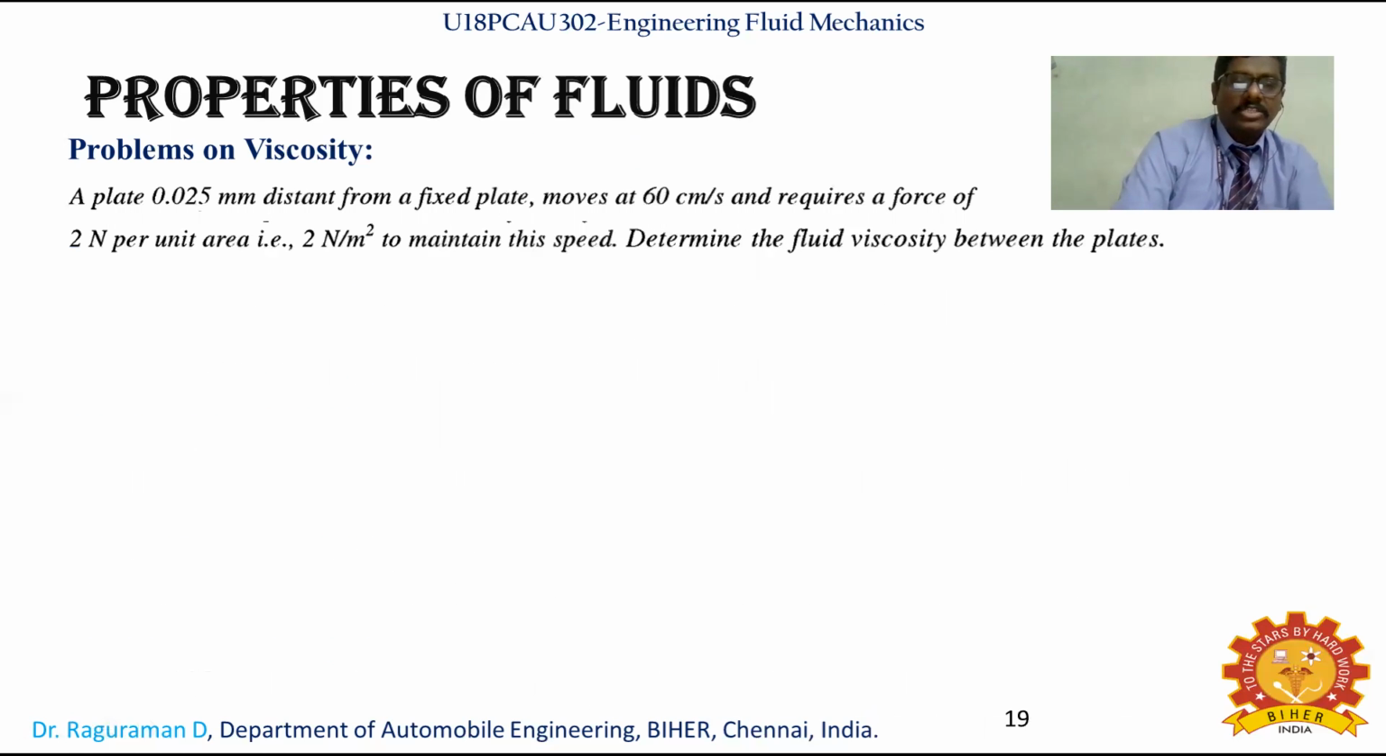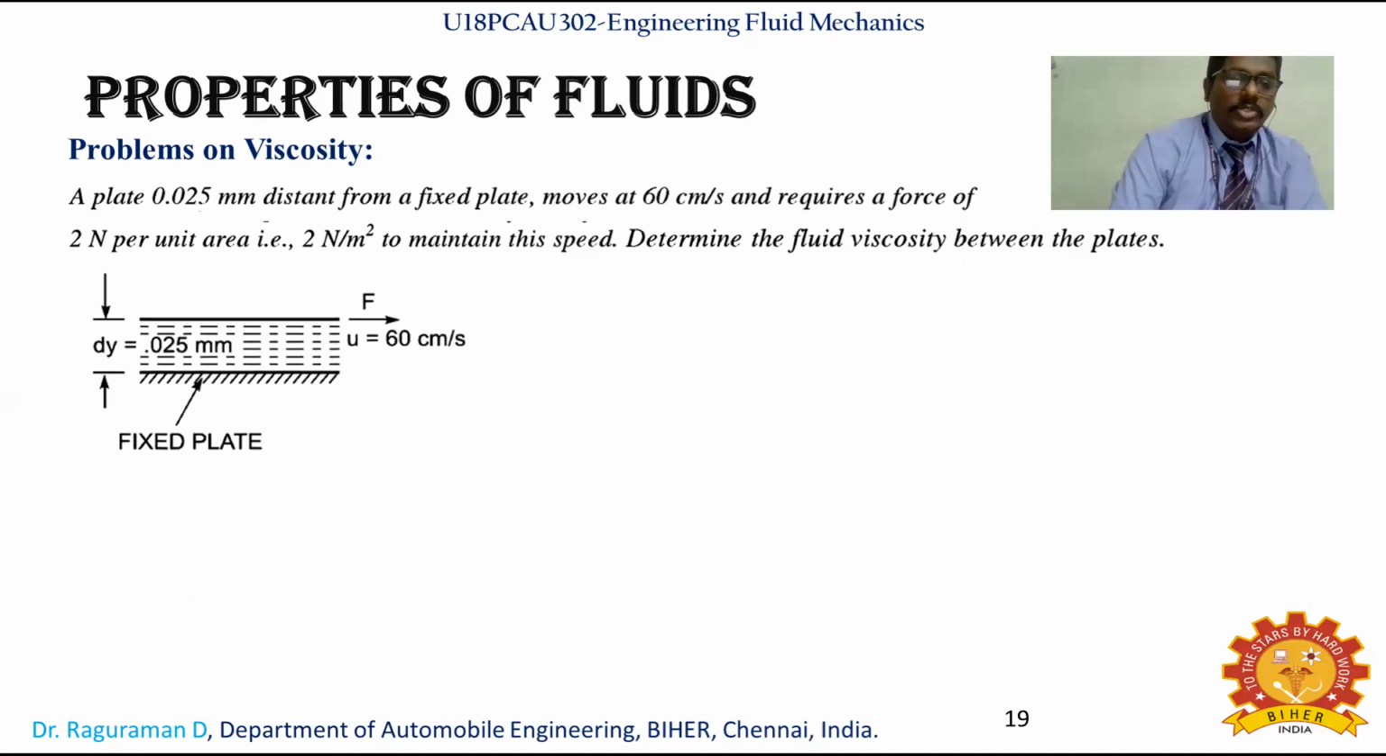So now the plate is given 0.025 mm distance from the fixed plate, and it moves with 60 centimeter per second. So the distance is given and the velocity is given, and it requires a force of 2 Newton per unit area. So per unit area is given, that is 2 Newton per meter square. So it is definitely a shear stress, because the shear stress unit is what? Newton per meter square, even though they used the word force. Now it is required to determine the fluid viscosity. So this is what is given. The sketch is also given in the question.